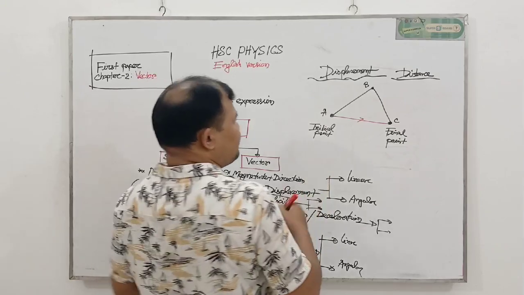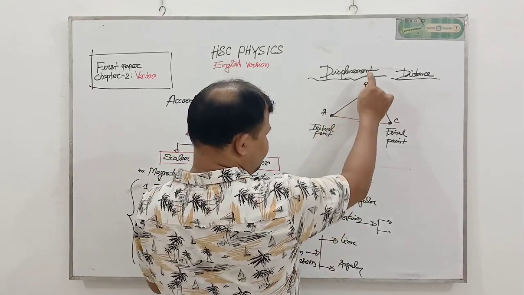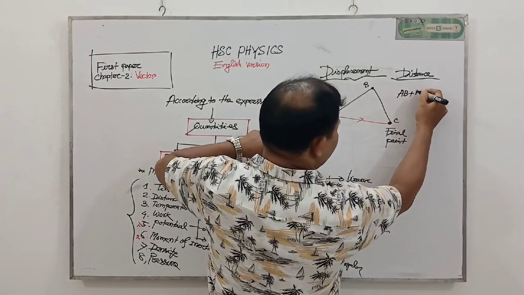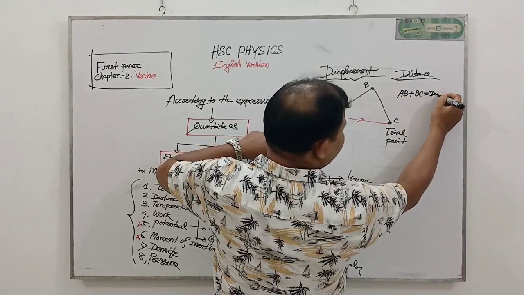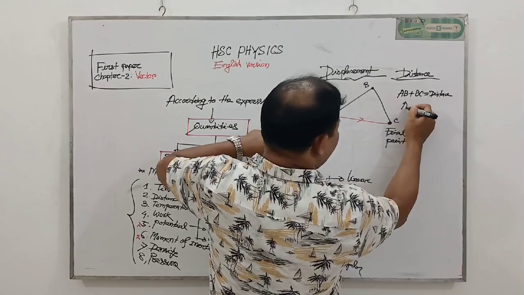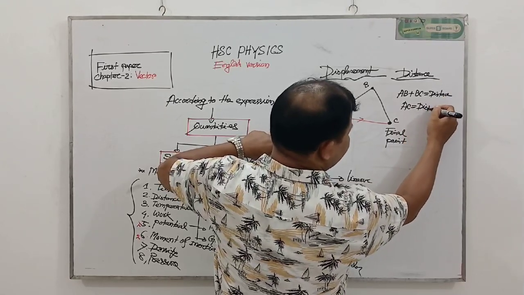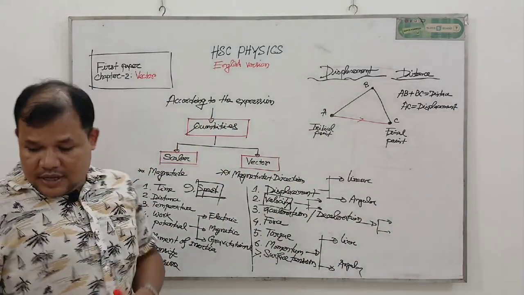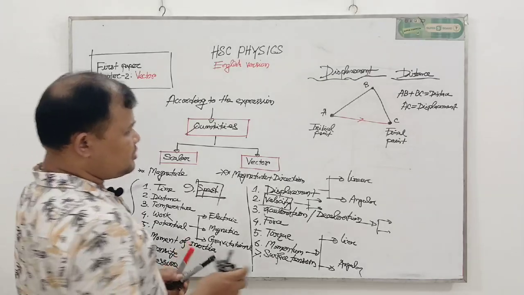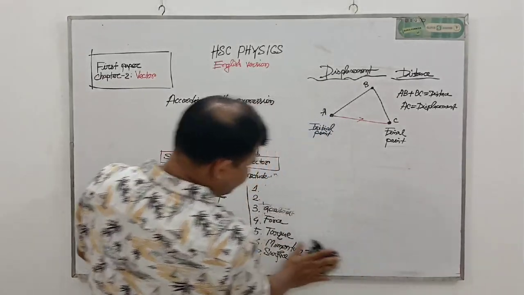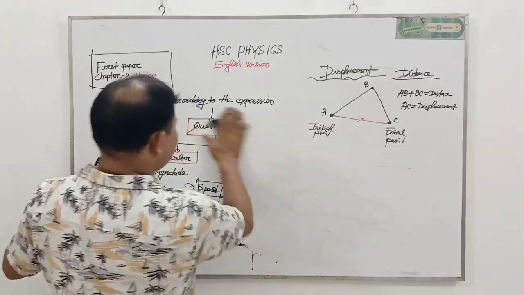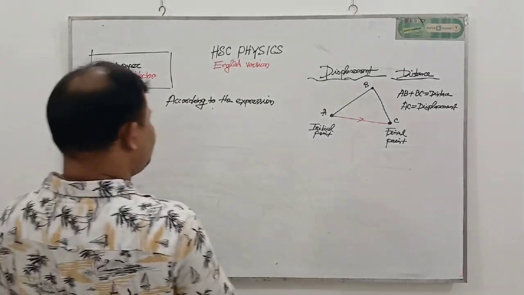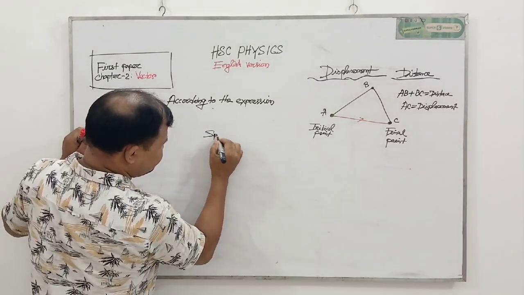But if we take A to B and B to C, AB plus BC is the distance, and AC represents the displacement. My dear students, if we measure the distance and ask how much time is needed to cover this distance, then it is called speed. Now we try to discuss what is speed and what is velocity. Speed.